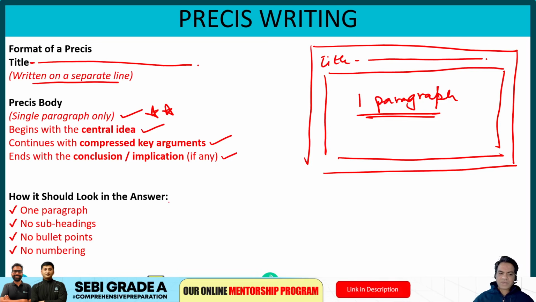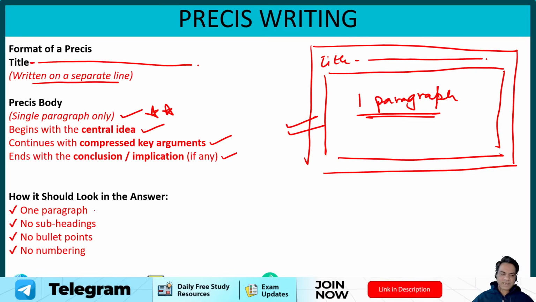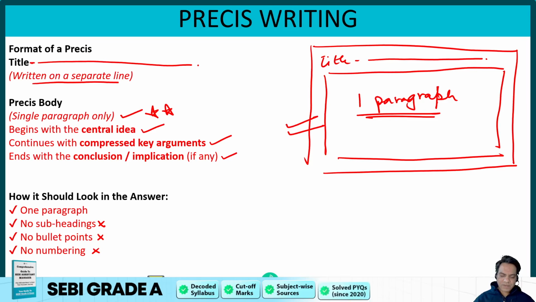How it should look in the answer, I showed you with the picture. This is what your Prezi should look like. It should be in one paragraph. No subheadings, no bullet points, no numberings in your Prezi. It should be completely like one paragraph with the title on top. That is the formal structure of a Prezi, and that is what we follow during the exam. All right. So this was the structure of a Prezi.